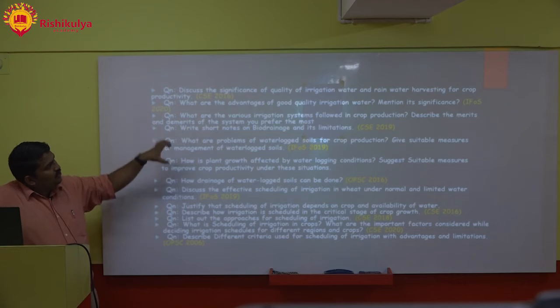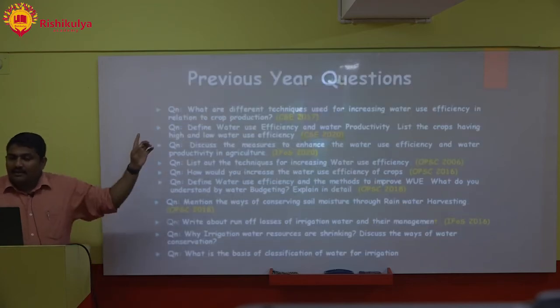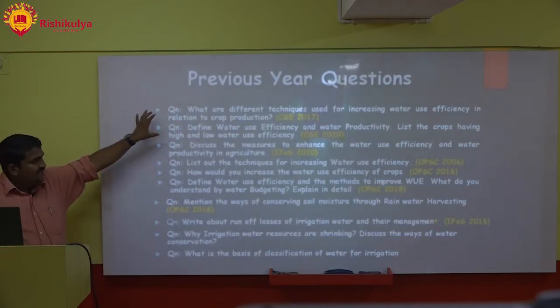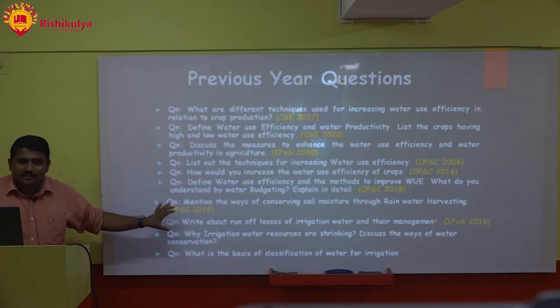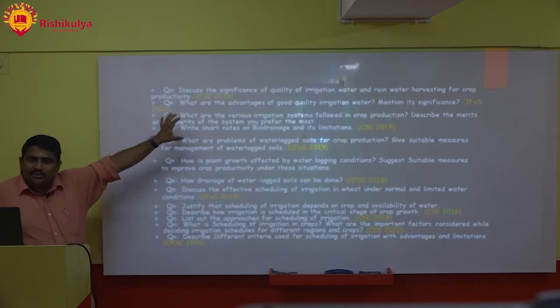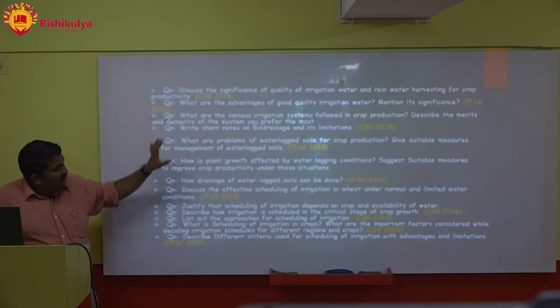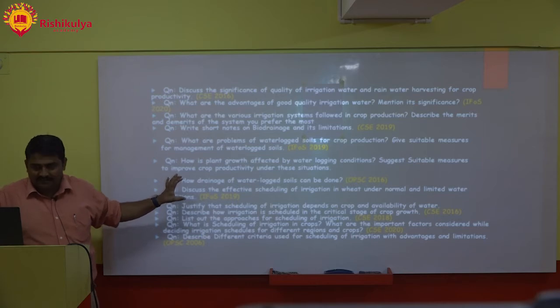See, if you group all these questions, one area you will find is water use efficiency. One area they are talking about drainage. One area they are talking about quality of irrigation water. One area they are talking about scheduling of irrigation.